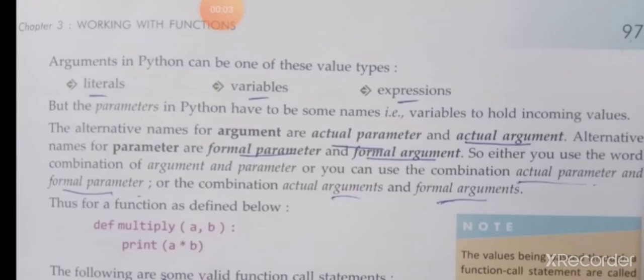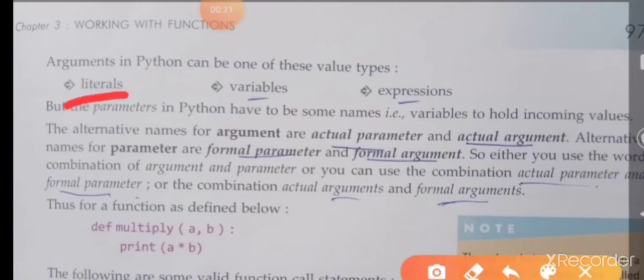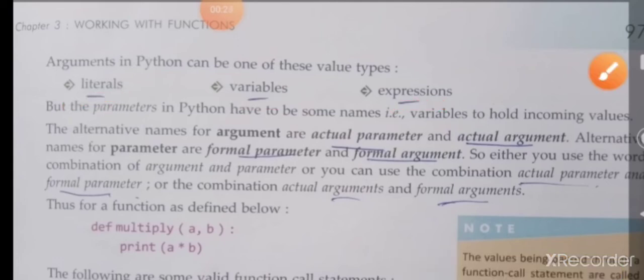Next, before we go into the types of arguments, we should first know what is meant by arguments. The arguments or parameters have 3 forms: 1. literals, 2. variables, 3. expressions. Dear students, now we can see the difference between literals, variables and expressions.